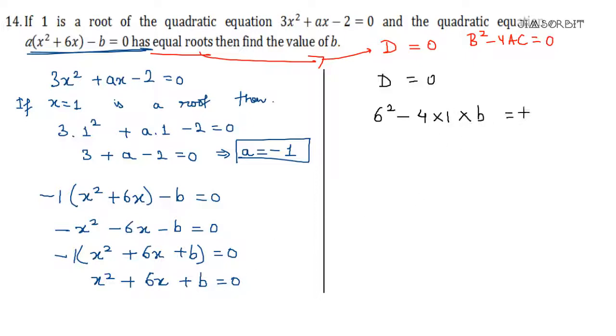So 6 square is 36, it will be minus 4b is equal to 0. So 36 is equal to what? 4b. So b is what? 9. Okay, this is our answer. It's a simple question. You just have to follow the two concepts. One, the root satisfies the equation, and once it is satisfied, we are substituting the value of a here. Okay, no issues. Let us take the next question.